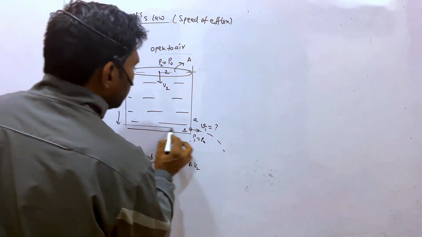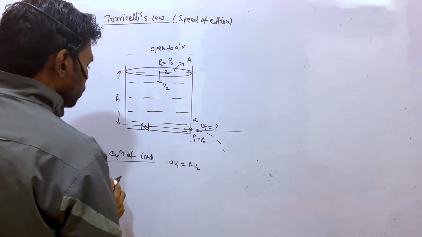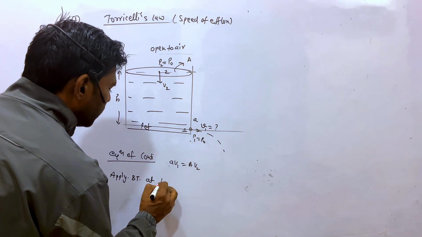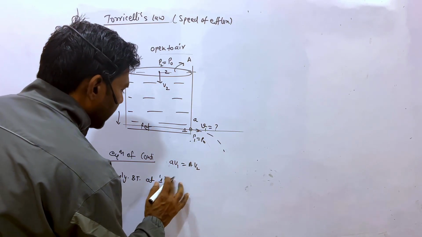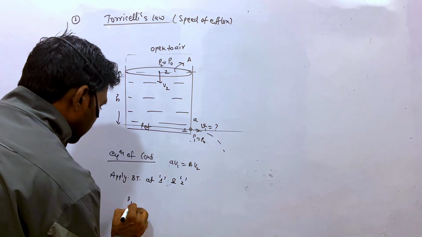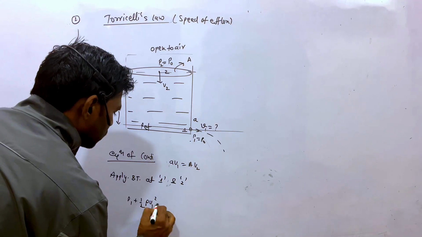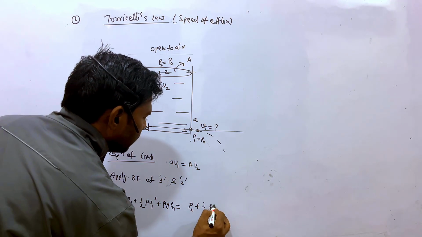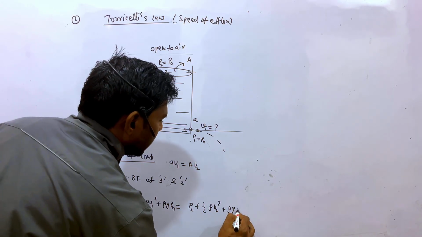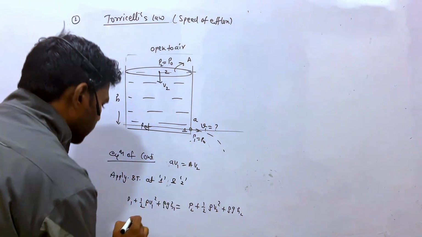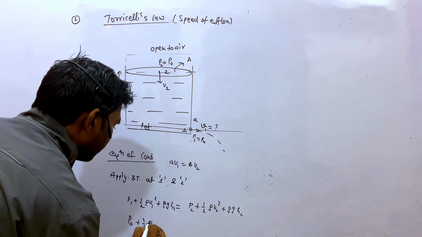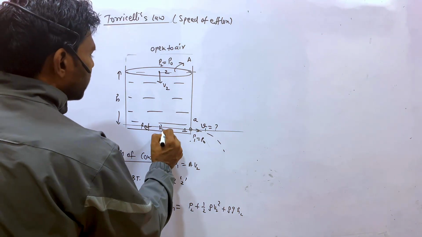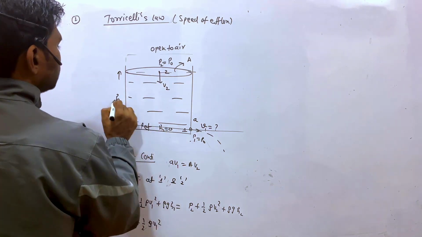So if you assume a reference level, you can apply the Bernoulli theorem at point 1 and at point 2. What is that? P1 plus half rho V1 square plus rho g H1 equals P2 plus half rho V2 square plus rho g H2. So what is P1 at this point? Say P0 plus half rho V1 square, right? And what is H1 over here? Say 0. And what is H2 over here?